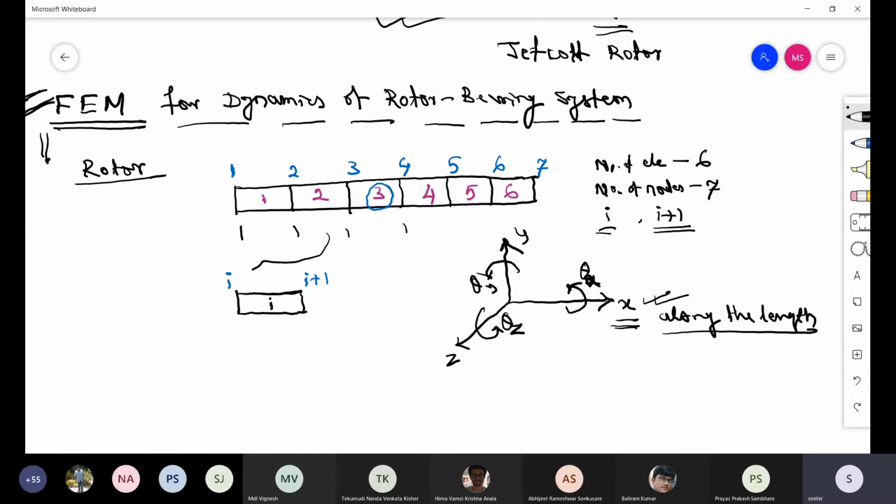Okay, and theta x. So what is theta x here? Theta x dot is actually omega, the spinning speed of the rotor, right?